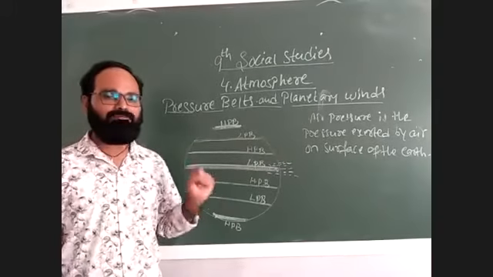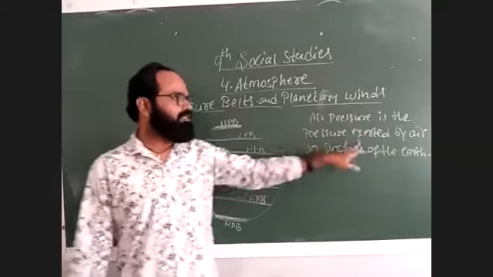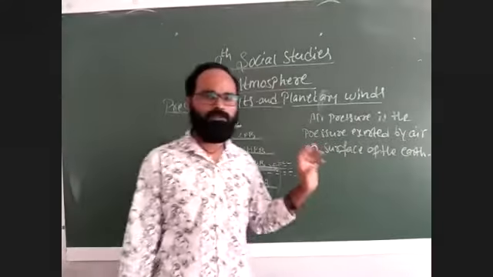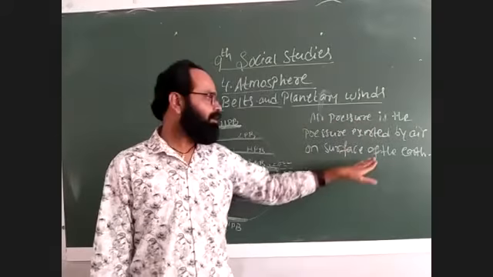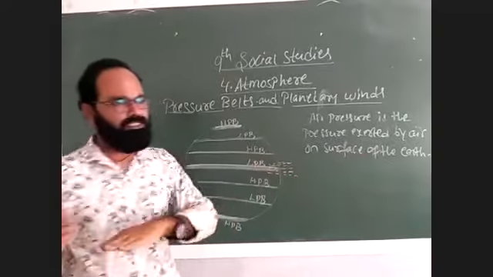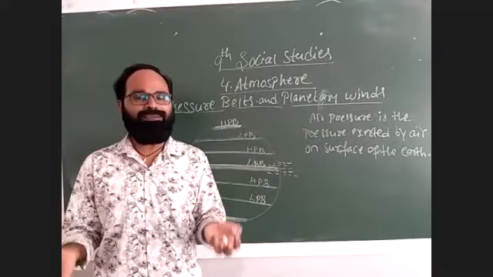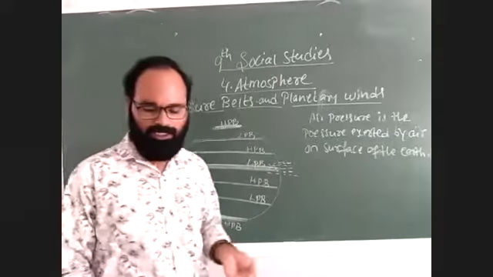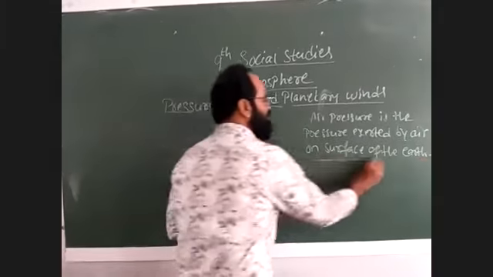What is air pressure? Air pressure is the pressure exerted by air on the surface of the earth, that is where we move. The pressure exerted by the air is called air pressure. Now, air exerts pressure in all directions.